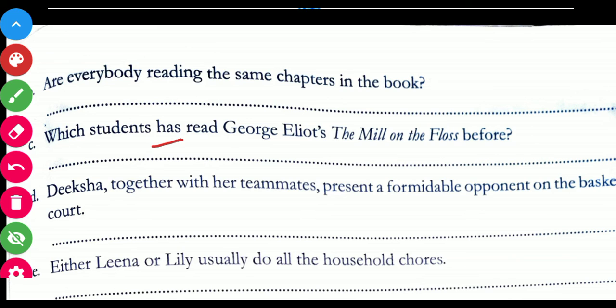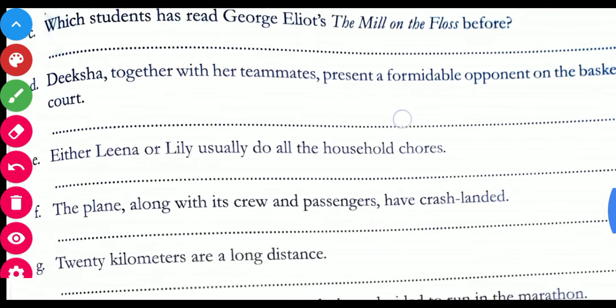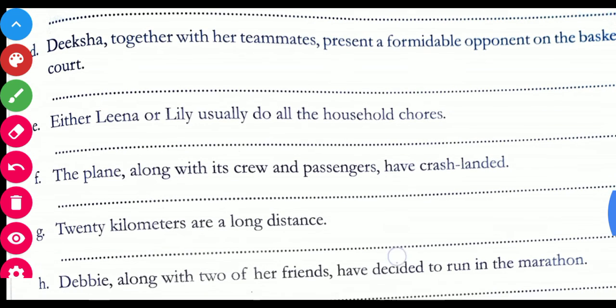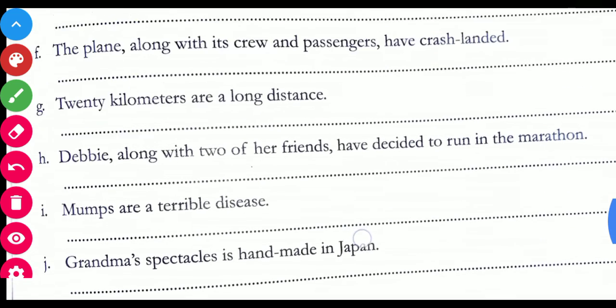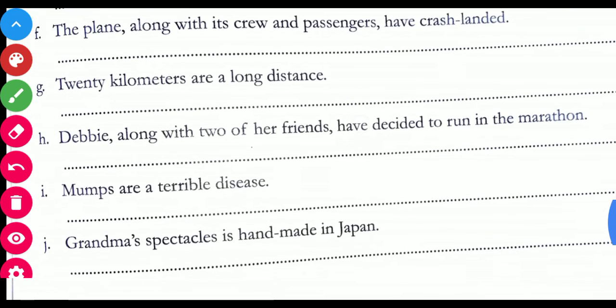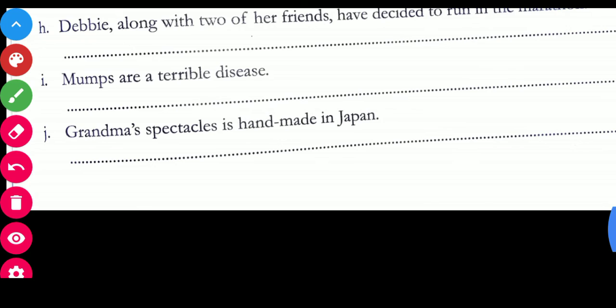Okay, so this is how on the basis of the rules you have to make the changes in the next coming sentences. So whenever you will do these sentences, keep on consulting the rules time to time so that you will be able to understand the rules as well.